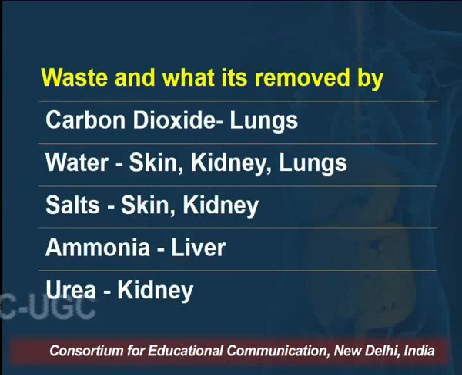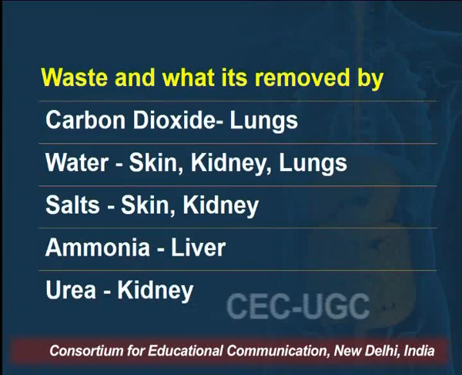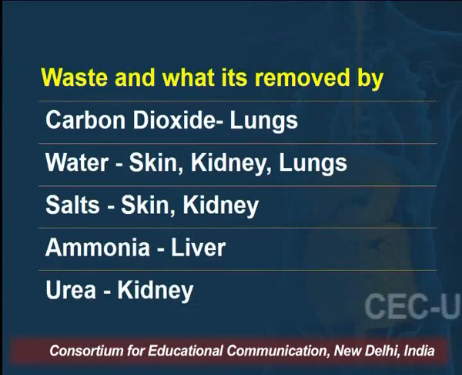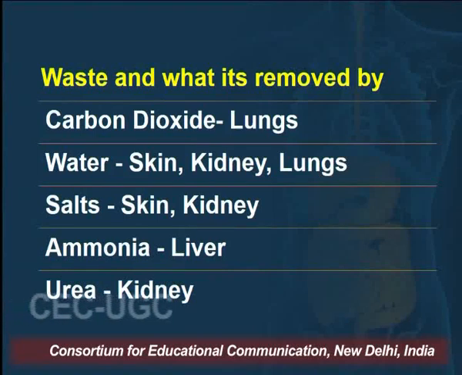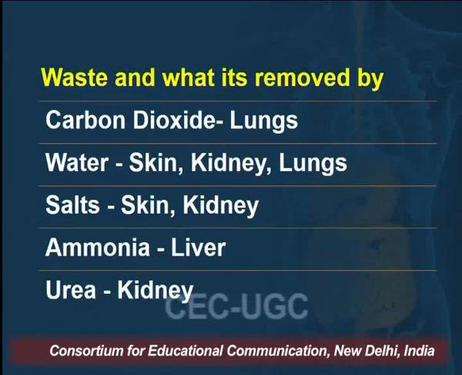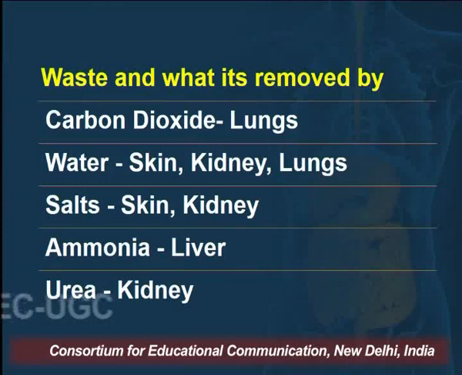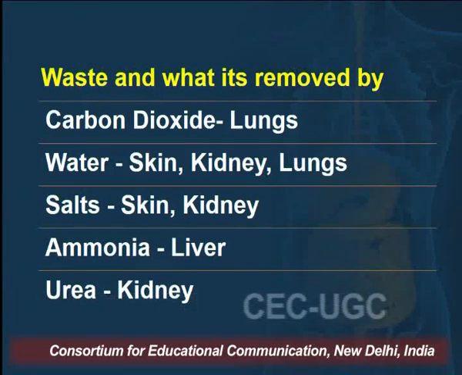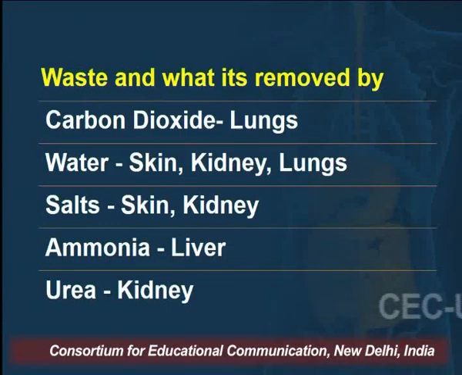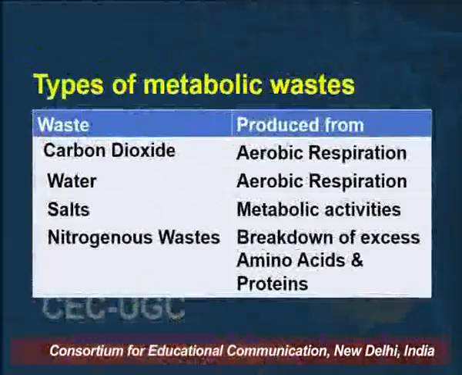So, now we can see the waste and what it is removed by. The waste is carbon dioxide, which is removed by the lungs; then water, which is removed by your skin, kidney and lungs; salts, which are removed by skin and kidney; ammonia, which is removed by the liver; and urea, which is removed by the kidney. And then we can see the types of metabolic waste.